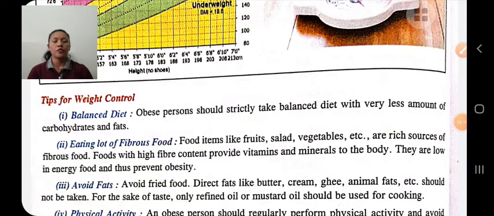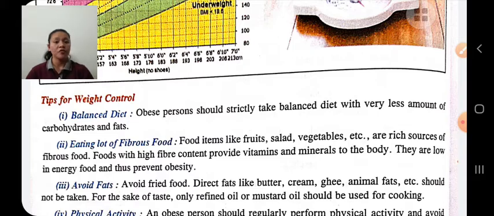Tips for weight control, how you can control weight. Take a proper balanced diet. If you take a proper balanced diet, it helps to maintain weight. Obese persons should avoid fatty items. They should take less carbohydrate and fat. Eat a lot of fibrous food. If you want to lose weight, take a lot of fibrous food, that is food items like fruits, salad, vegetables, etc.